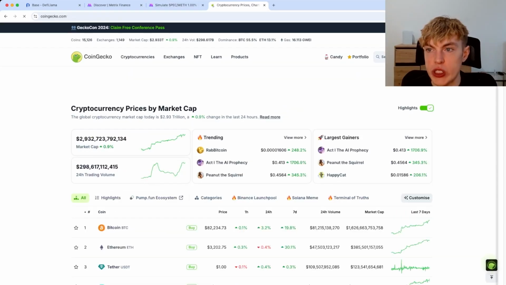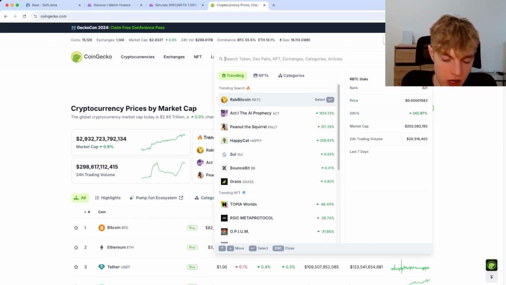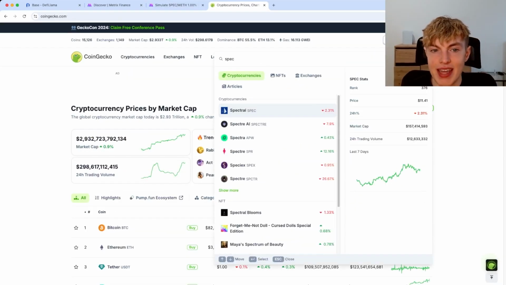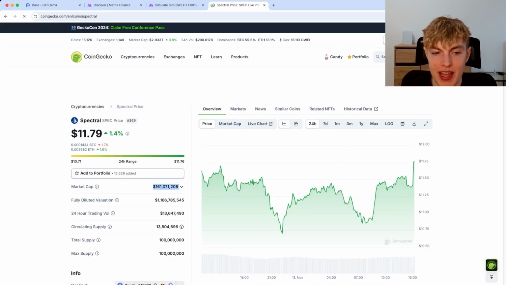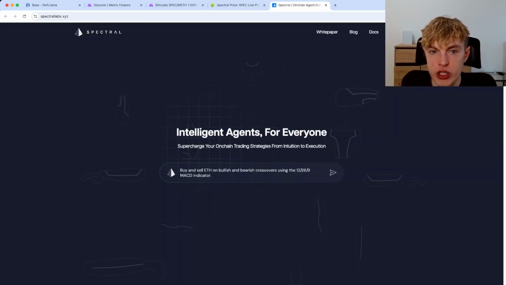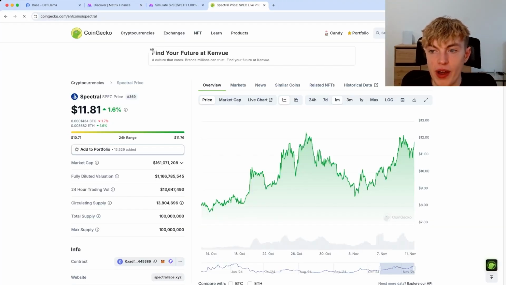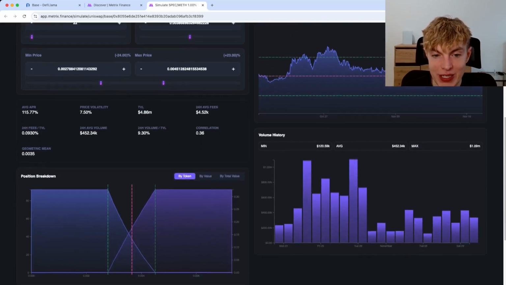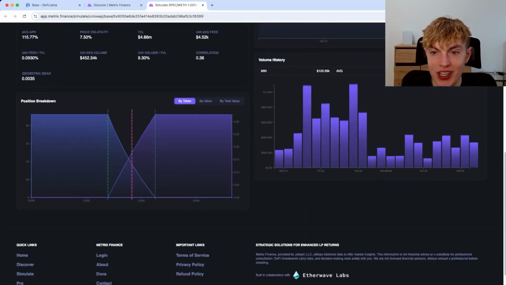A solid way to start your due diligence is going to CoinGecko, typing in spec. We can see the asset, we can see its market cap, and we can scroll down and go to its website. I assume this token has something to do with AI by looking at the website, but I could be wrong. But from here, you can go ahead and start your due diligence and research. But these returns look super enticing, so this is definitely something that we could take a look into.